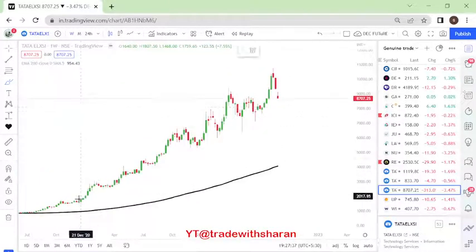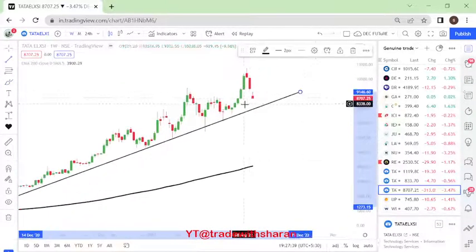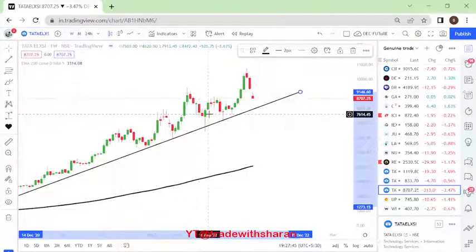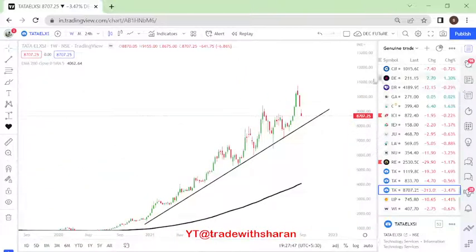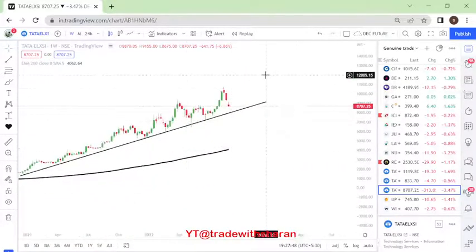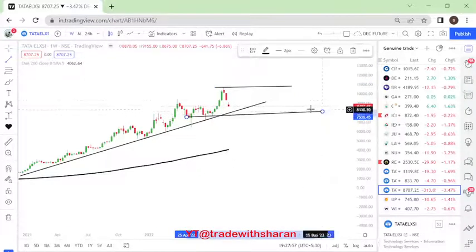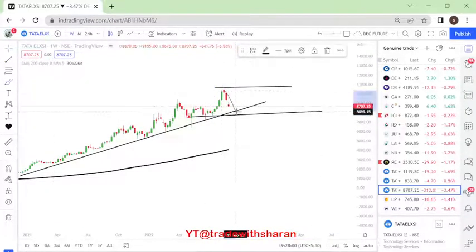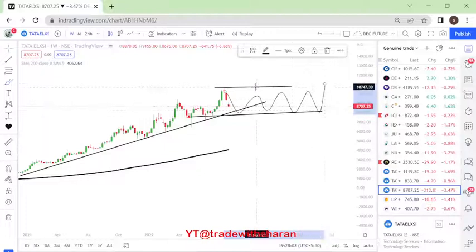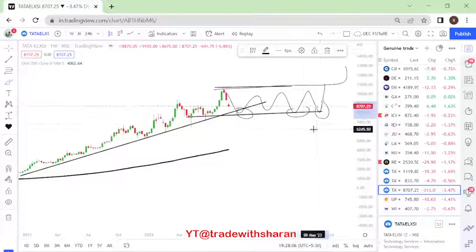This also has something like this. Trend line support is also being received here, and if it comes here we will look forward to entering it between these levels, between 7,600 to 8,000 levels. This is about Tata Lxc, which is right now in a good upside momentum. Now, what will happen if it does not start moving? If it does not start moving, then you will have something like Tata Consumer, where it starts consolidating for a very long time. So you'll have to wait for the all-time high to again enter, or buy at these support levels, right? So this is what is about Tata Lxc.